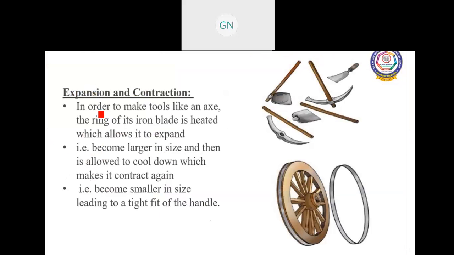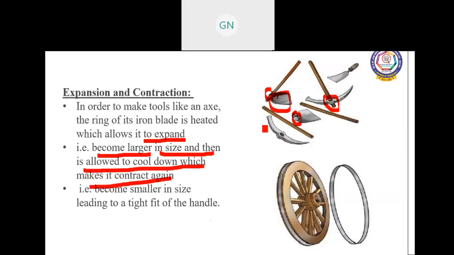Expansion and contraction. In order to make tools like an axe, the ring of its iron blade is heated, which allows it to expand. For example, if you want to fix wood into this metal, they will heat the ring of the metal, then it will expand and they can easily fix it onto the wood, and when it is cool it will be fixed in that wood. It becomes larger when you heat the metal, and then it is allowed to cool down, which makes it contract again.